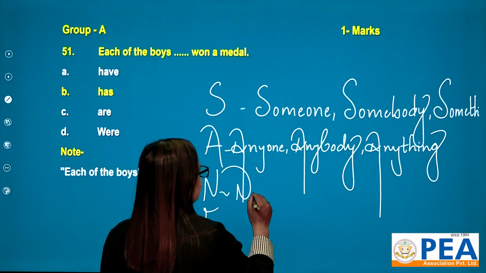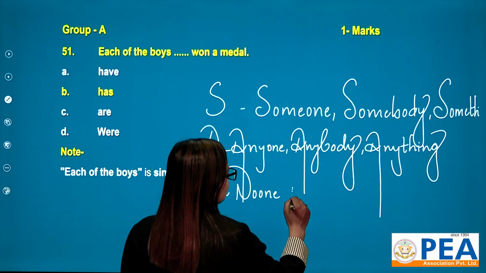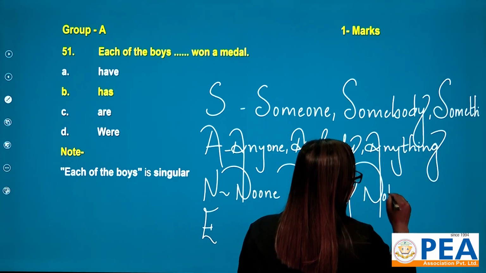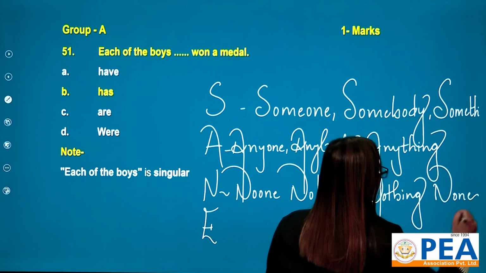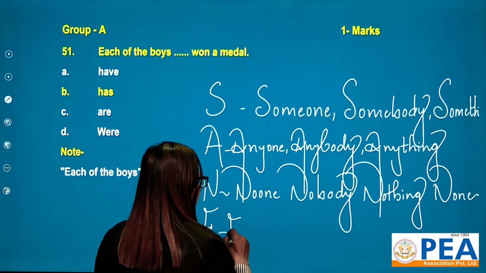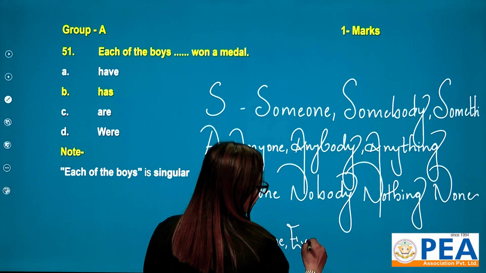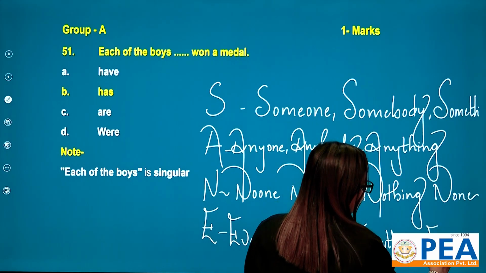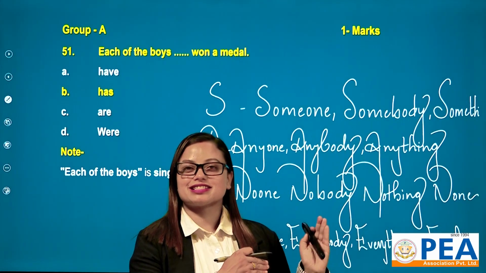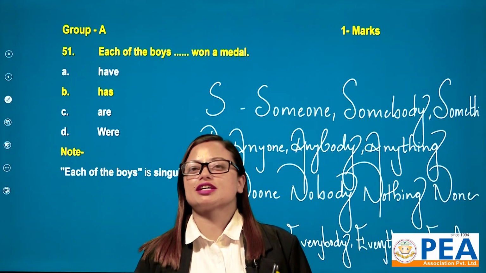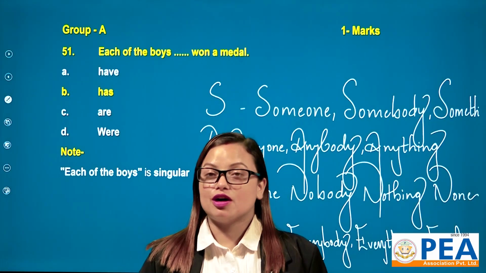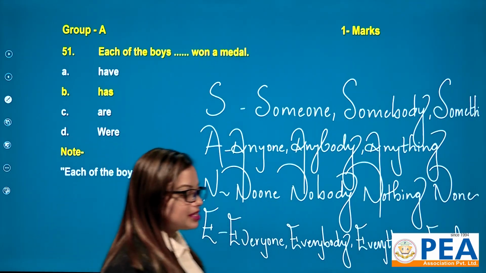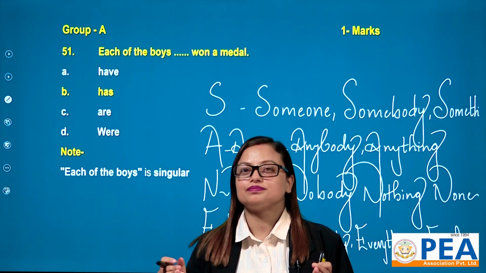Similarly, N stands for no one, nobody, nothing, and none. The last one, E stands for everyone, everybody, everything, and the last one, each. Whenever these indefinite subjects appear as a subject in a sentence, then your subject becomes singular.